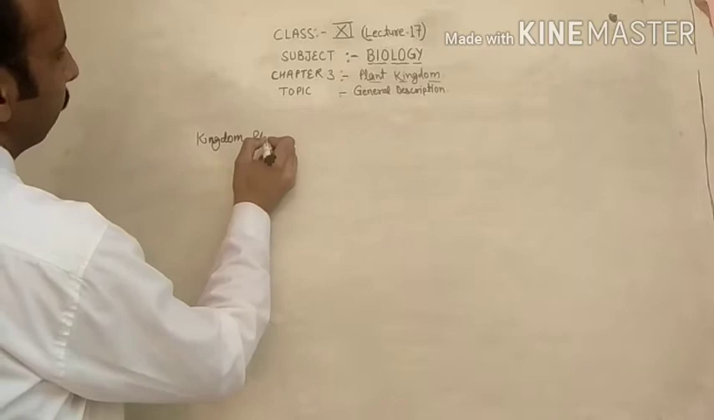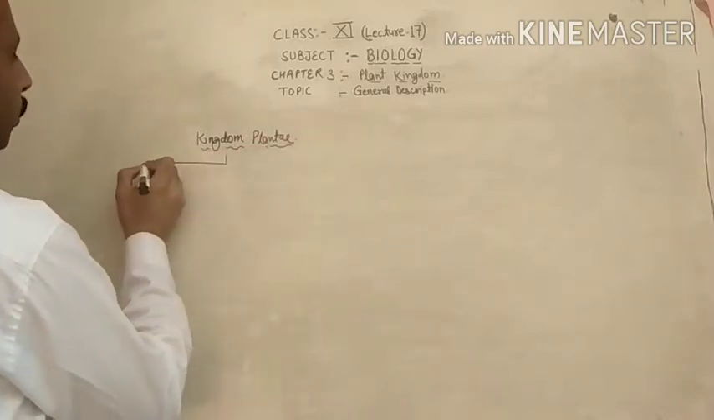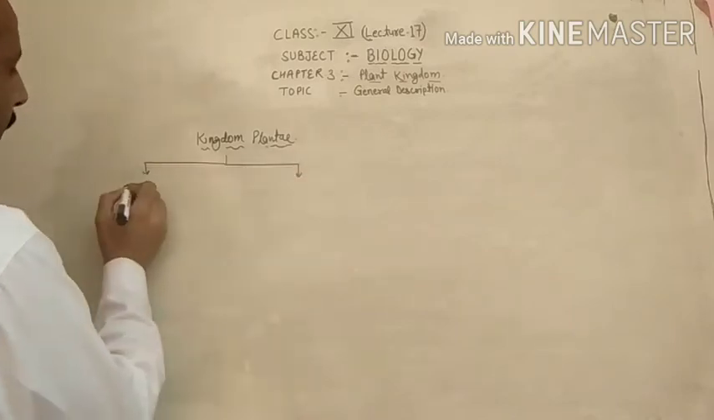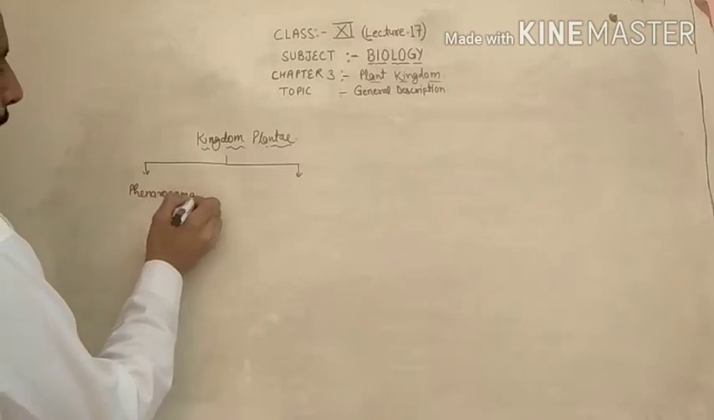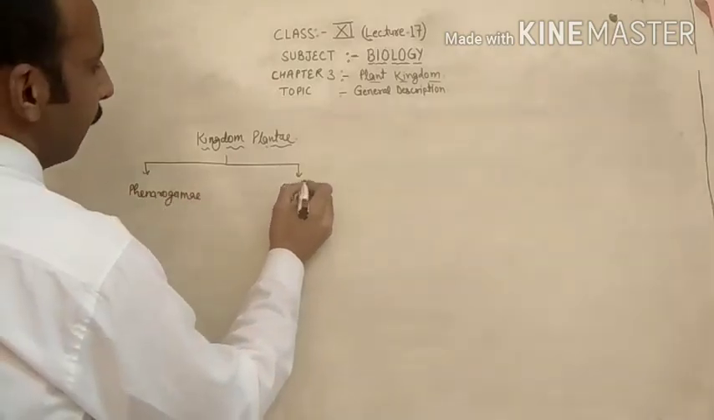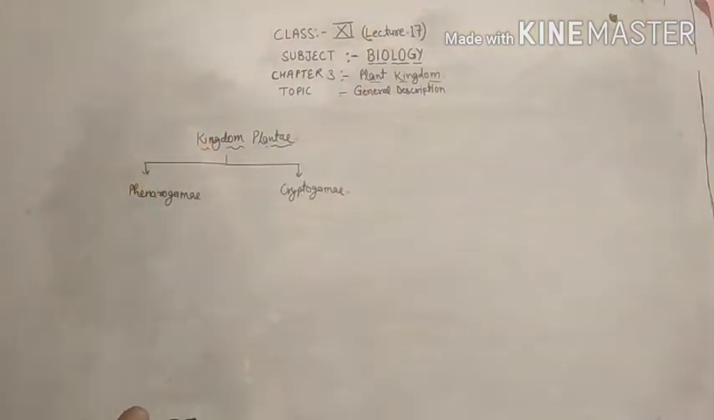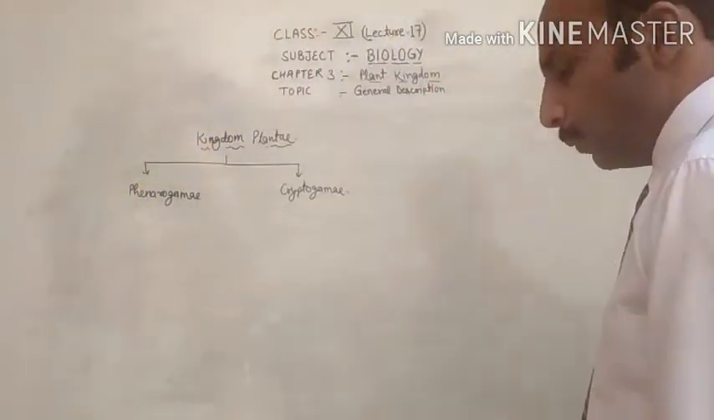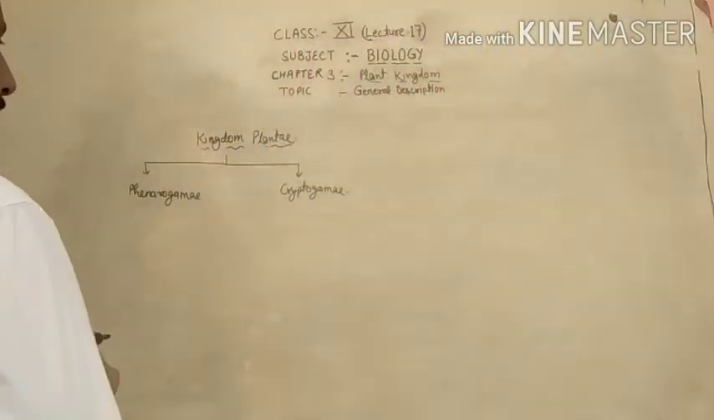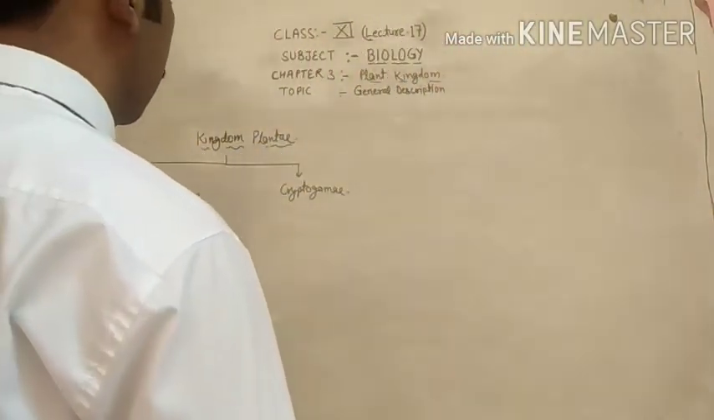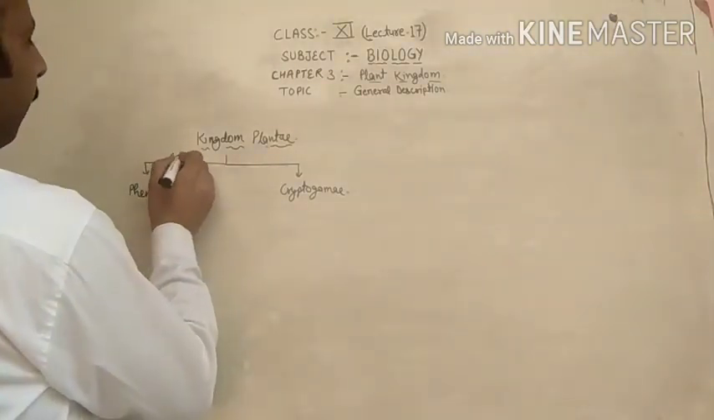Kingdom Plantae is divided into mainly two parts. The first one is phanerogamy, the second is cryptogamy. Kingdom Plantae is mainly divided into two parts, which you can call the two sub kingdoms.